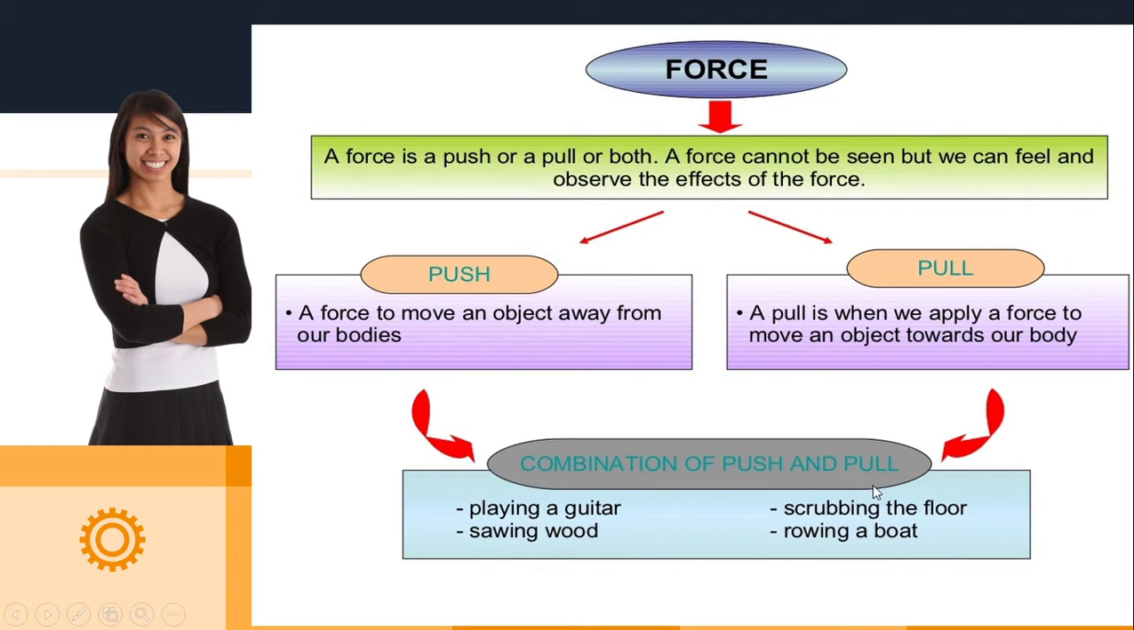And there are instances where push and pull both are used. Suppose a person is playing a guitar, sawing the wood, scrubbing the floor, moving forward and backward in both directions. So push and pull both are there. Rowing a boat. These are some examples where push and pull both are involved.